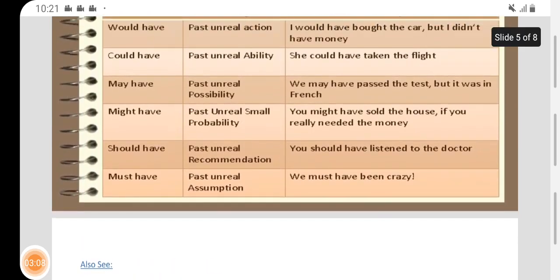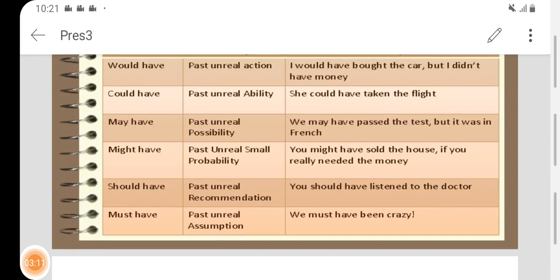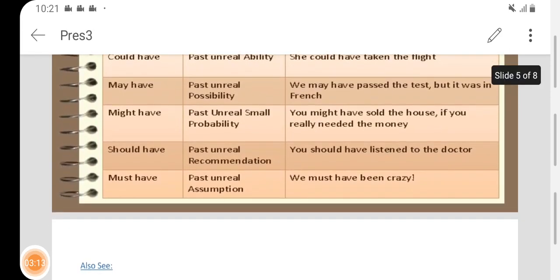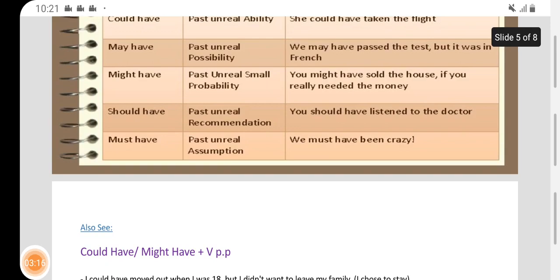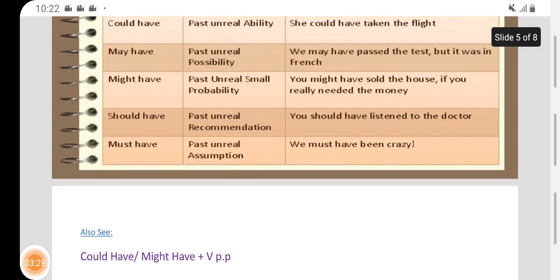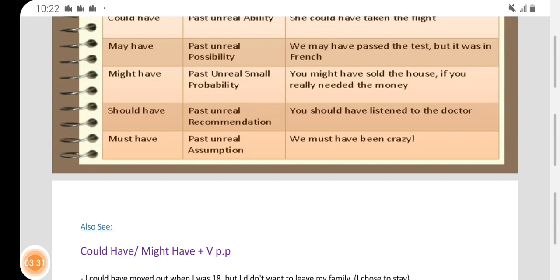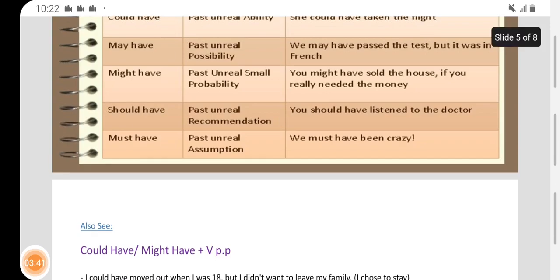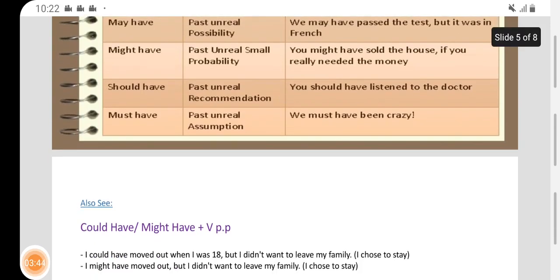It was possible to sell the house. Should have. This is should for recommendations and advice, of course. Past unreal recommendation. You should have listened to the doctor. You should have listened to my advice, let's say. Must have. Past unreal assumption, when you assume that something is or must be done, like you must have been crazy. Like I just assume, apparently, that you were crazy.